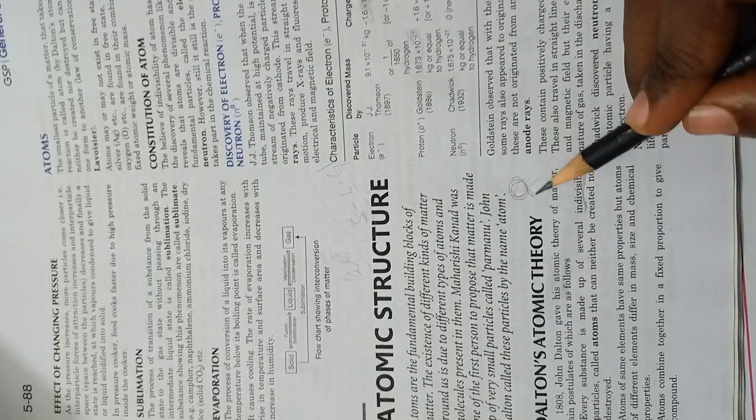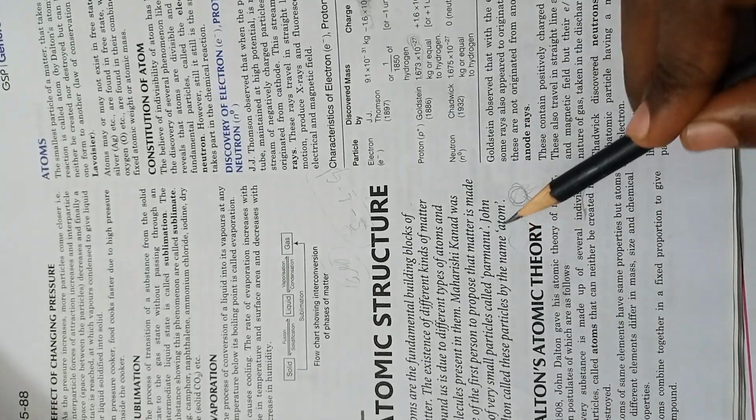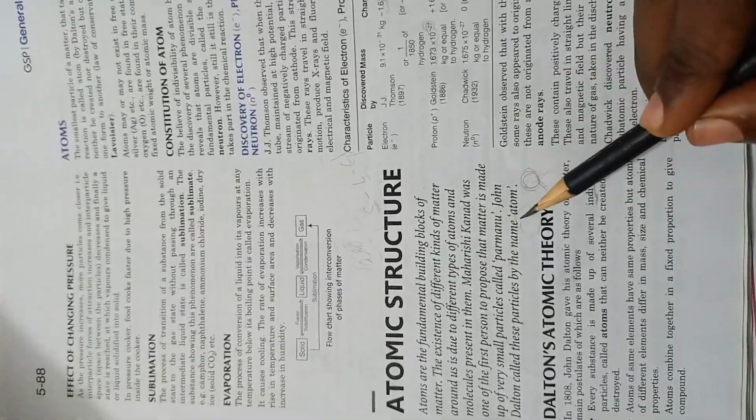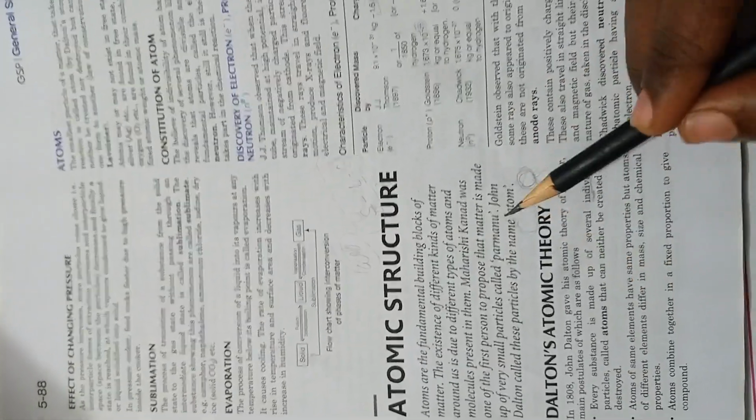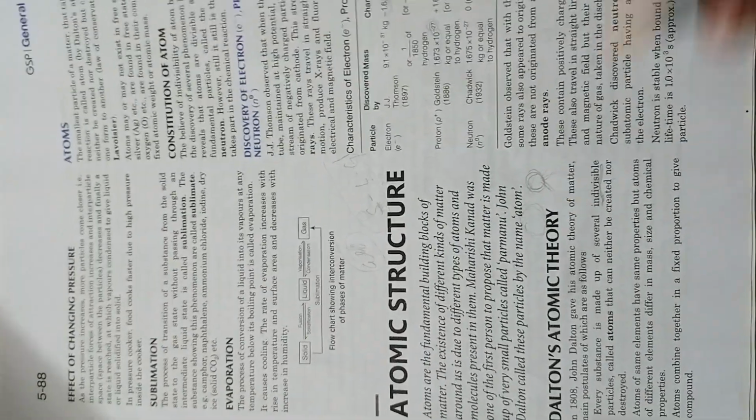After that, he says that atoms of the same element have the same properties, but atoms of different elements differ in mass, size, and chemical properties. Note that if I am having 1 kg of apples, all the apples will have the same property, all will have sweetness, and most of them will have the same size.